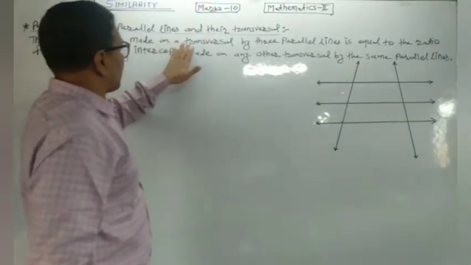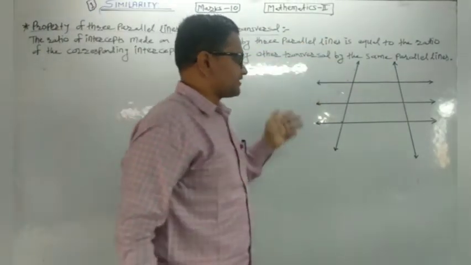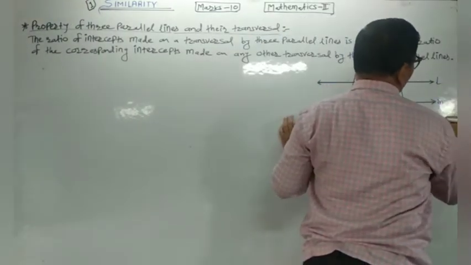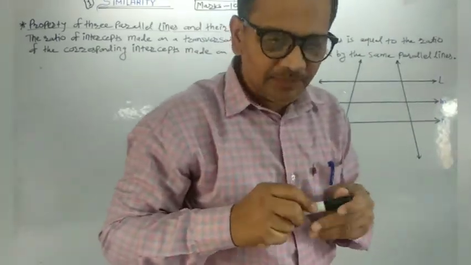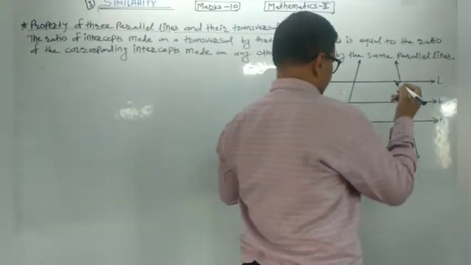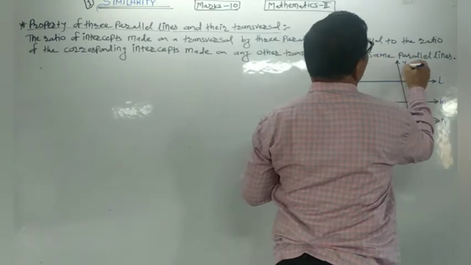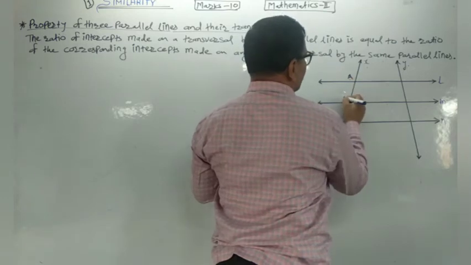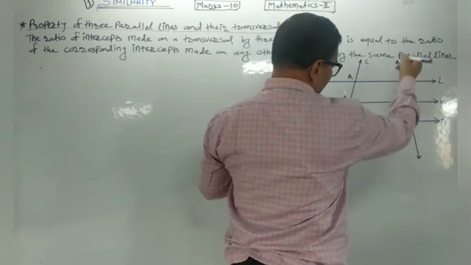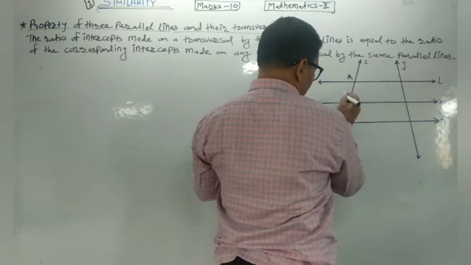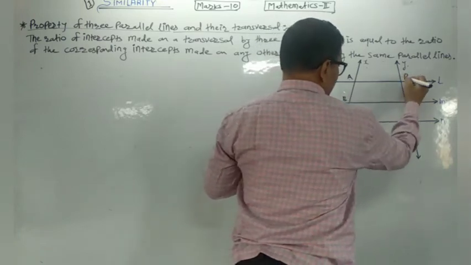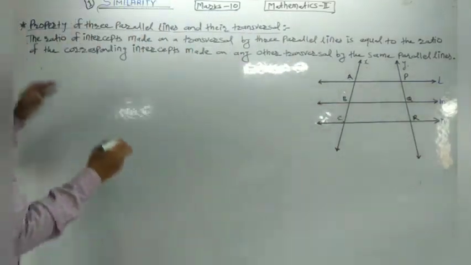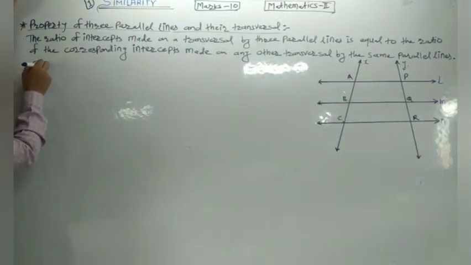The ratio of intercepts made on a transversal by the three parallel lines. These are the three parallel lines. Lines L, M and N are the three parallel lines, and lines X and Y are their transversals. Line X intersects them at points A, B, C, and line Y intersects them at points P, Q, R respectively. Now I am going to write the given.